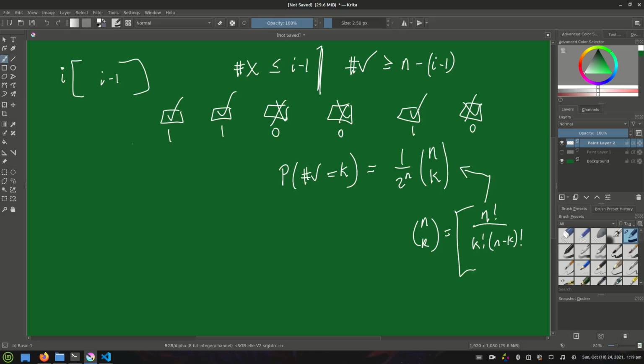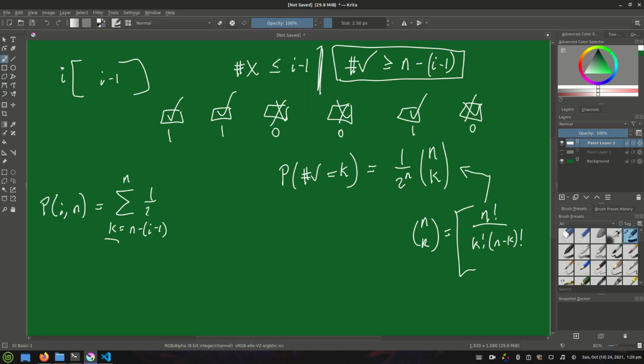So what we need to say is that the probability that player i survives, given there are n bridges, is equal to, so we want there to be, as we determined up here, at least n minus (i minus 1) check marks. So we need to do a sum where k ranges from n minus (i minus 1) all the way up to n, and we need to add up all the probabilities of getting k check marks for each of those, which we already know is 1 over 2 to the n times n choose k.